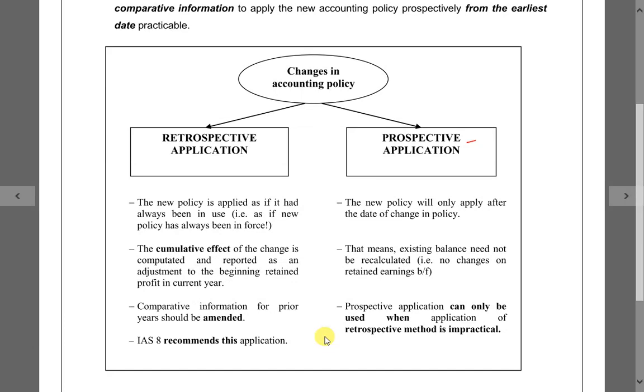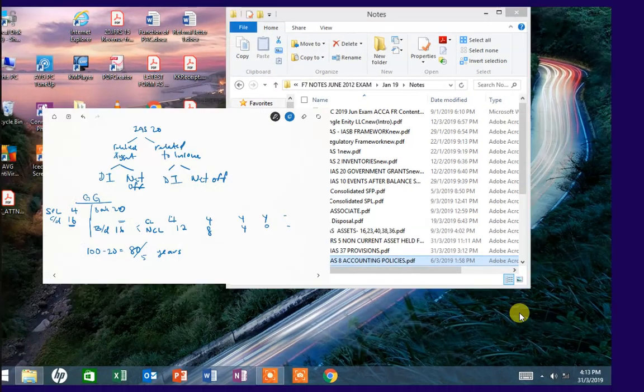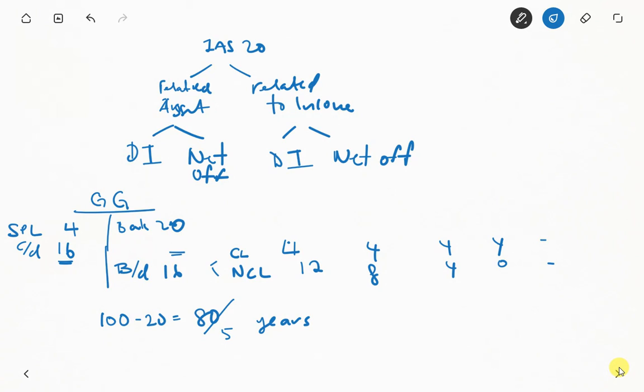What do you mean by this? I'll give you an example.